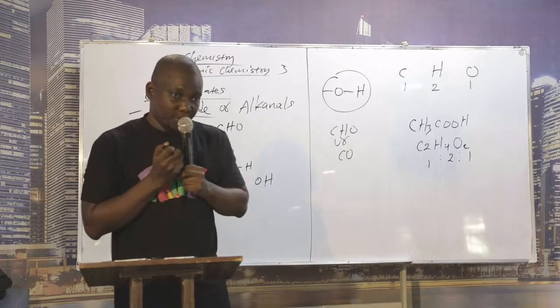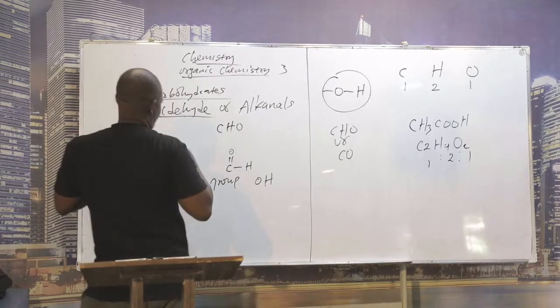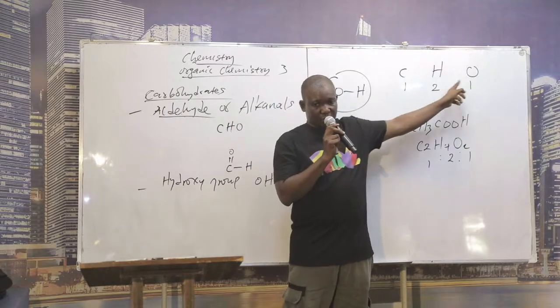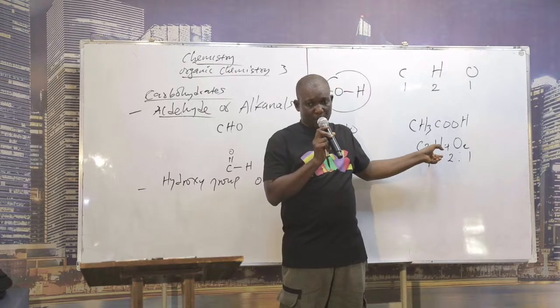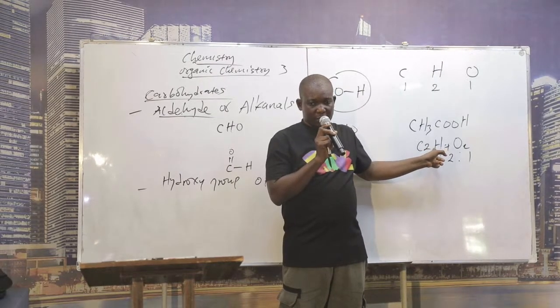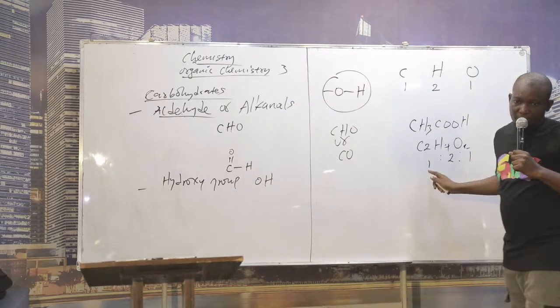Now, if you look at what that definition is trying to explain, it is still in order with the ratio 1:2:1. But it tried to isolate this one from the compound. Because how many OH are in this CH4? CH2, C4O2. How many OH are in this compound? How many OH are there? How many OH are here?